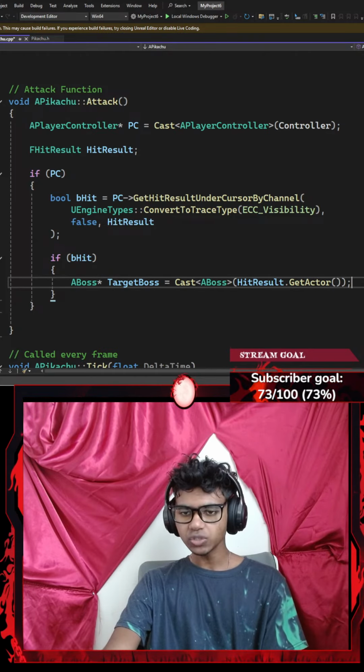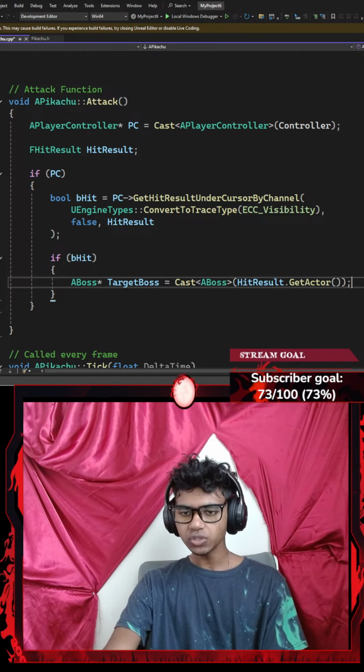Once I'm done with that as well, I'm going to add another if statement here, but here's the thing. Do they all come in one if statement? Okay, I think I have to go with another nested if statement here, with a pair of parentheses, that checks something. I'm going to check if my TargetBoss is set to true, then I'm going to do something.